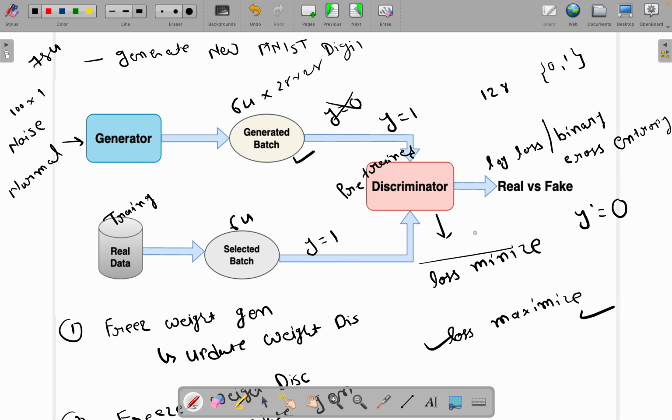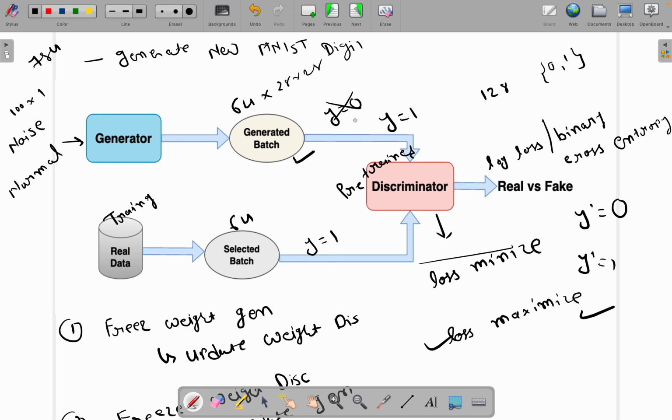And if discriminator is not able to distinguish and predicts y hat is equal to 1, that means our loss will be minimized, right, at that time. Because if discriminator is not able to predict very well, then the loss of generator is minimized, right, in that case.